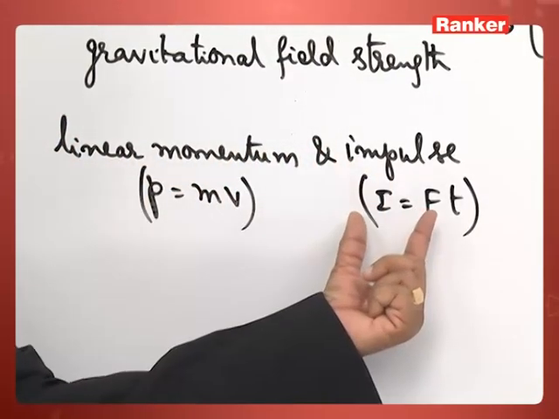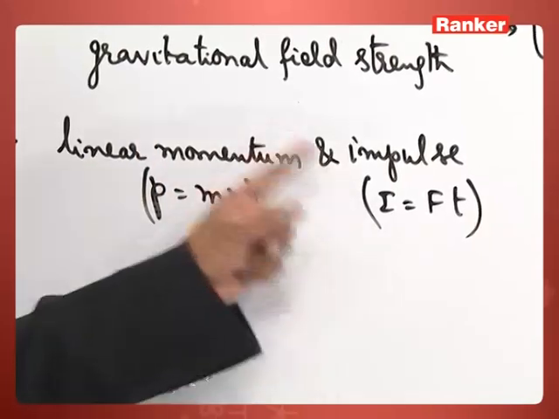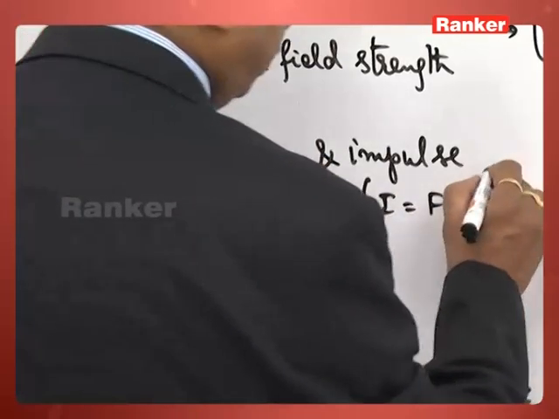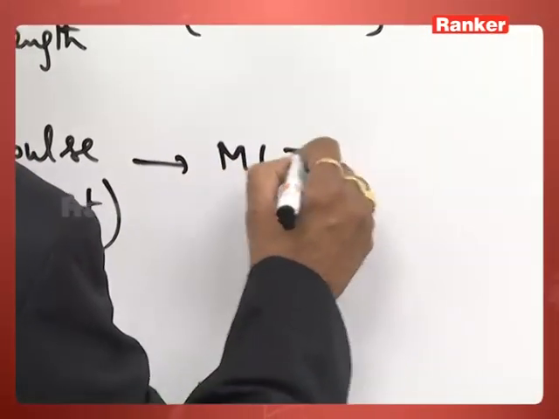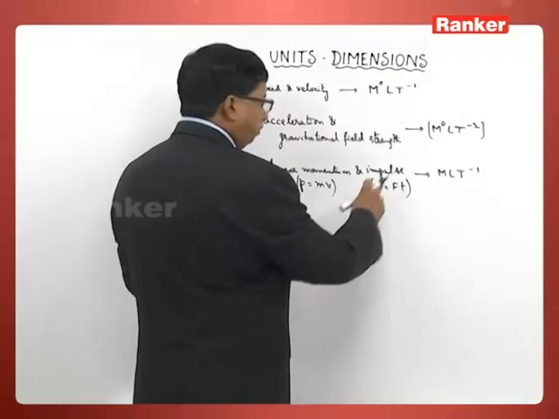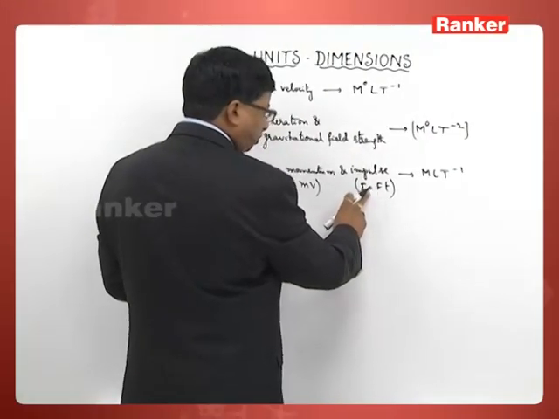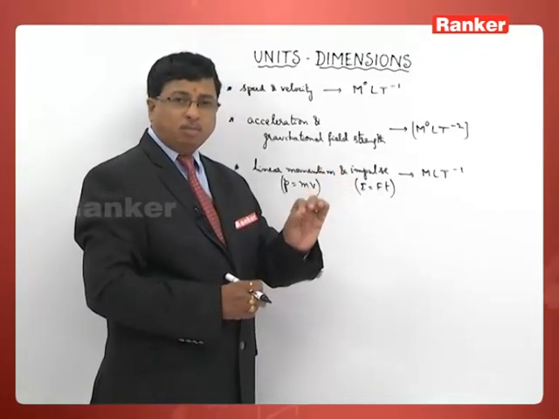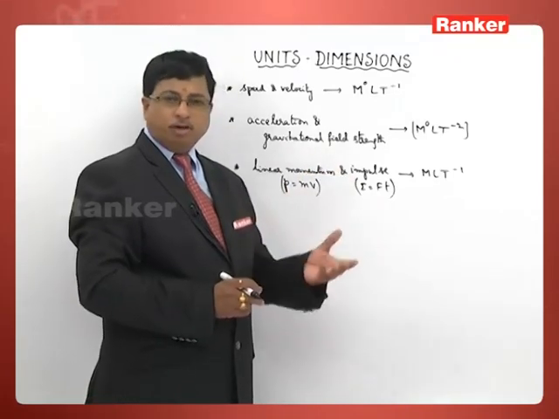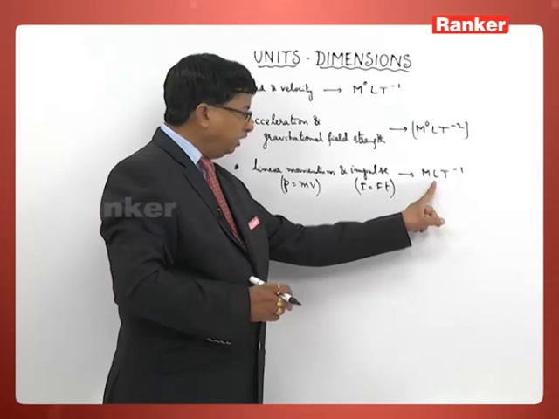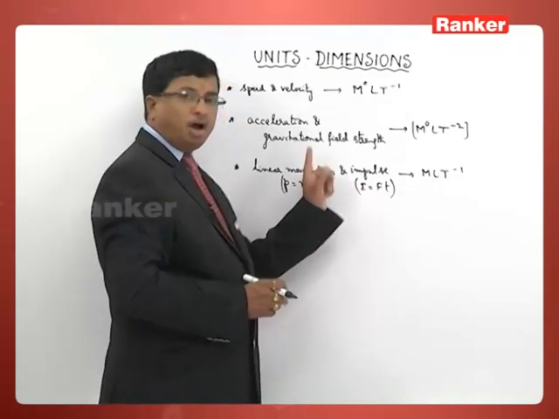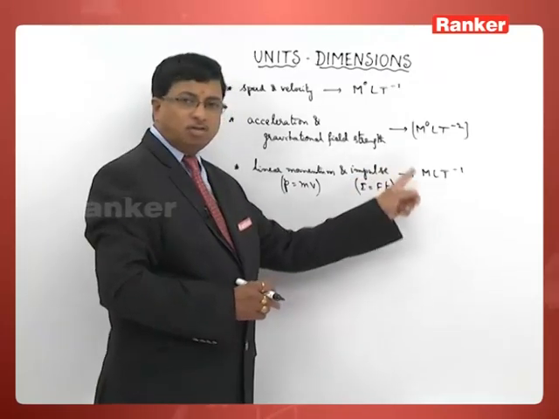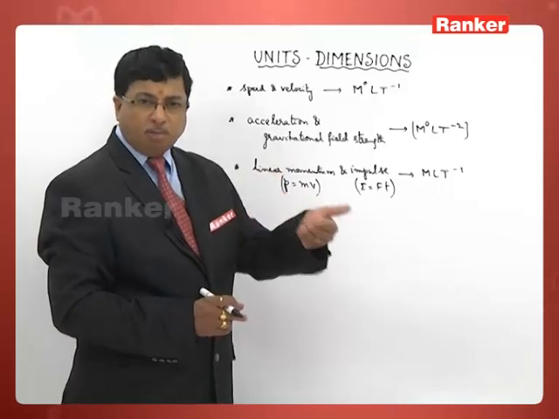Change in linear momentum and linear momentum both will have the same dimensional formula. So what we can write here? It is M L T inverse. So impulse, we can repeat that one, impulse is equal to force into time, one formula. Change in linear momentum is the other formula. Whichever one you take up, ultimately you will find that both linear momentum and impulse have the same dimensions, M L T inverse.